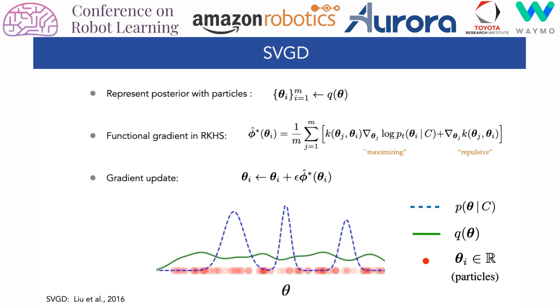The particles evolve according to a gradient flow where particle velocities are governed by maximizing repulsive terms. This drives particles towards higher probability regions while pushing them apart and promoting particle diversity. This non-parametric representation is flexible and can capture complex multimodal posterior distributions.